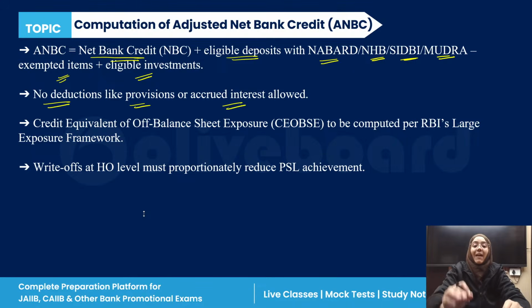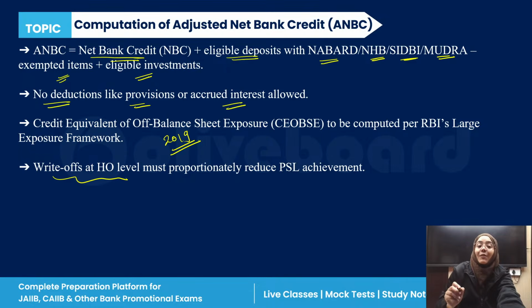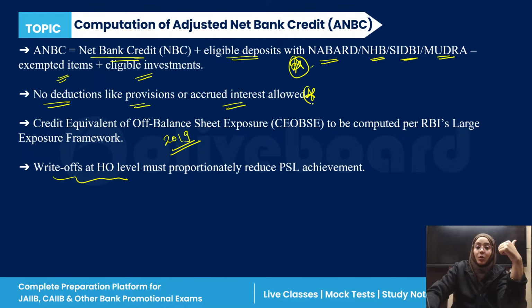It is based on that LEF, which was updated in the year 2019. Now, a write-off at the head office level must proportionally reduce the priority sector lending achievements. This is the very important point about adjusted net bank credit.